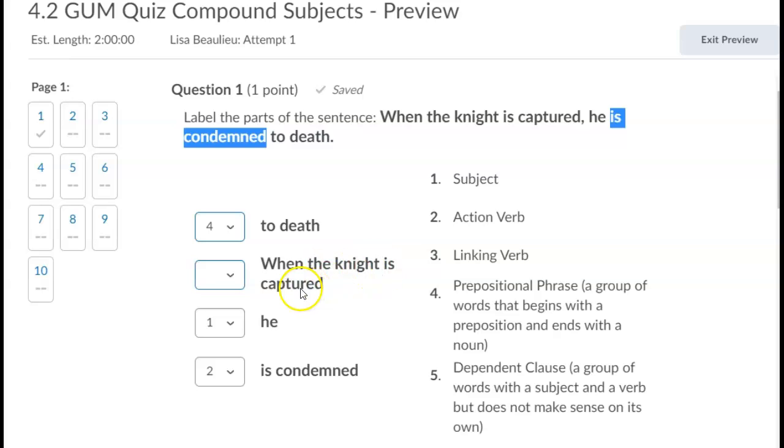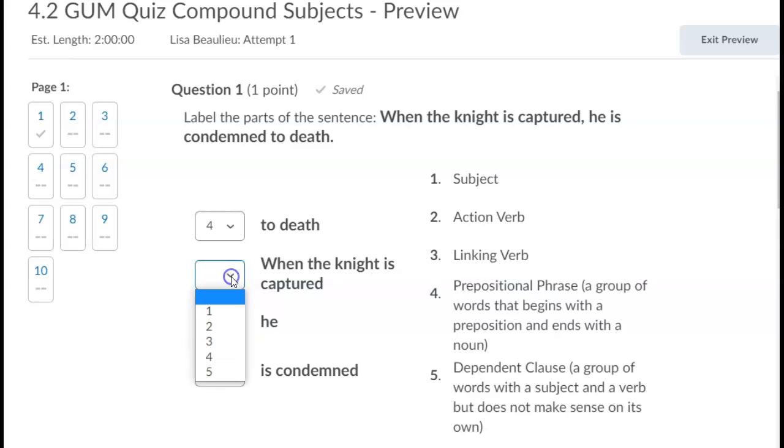And then when the knight is captured, do you see how the knight is a subject and is captured is a verb, but it does not make sense on its own? It depends on the rest of the sentence, this part right here: he is condemned to death. Therefore, this one is going to be a dependent clause. It can't live on its own. Okay?